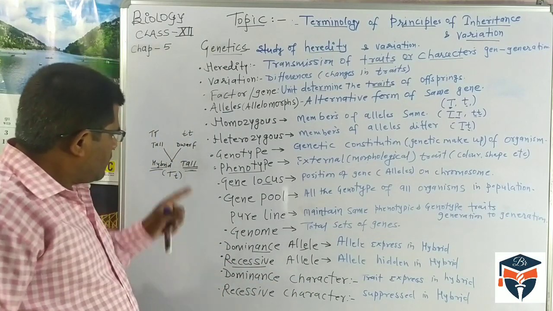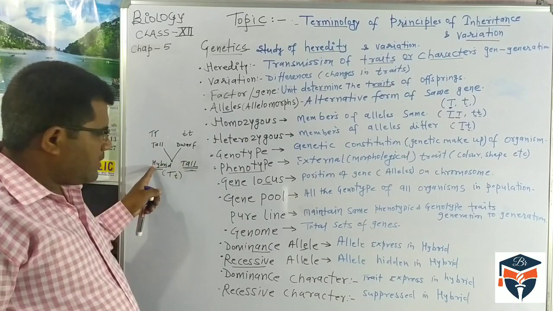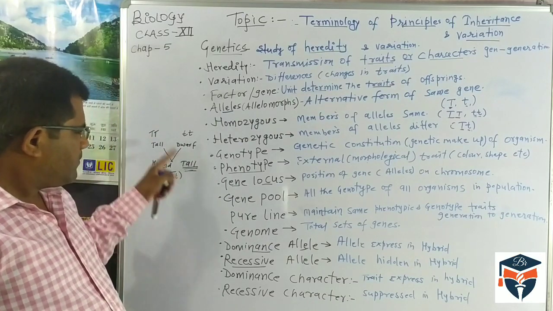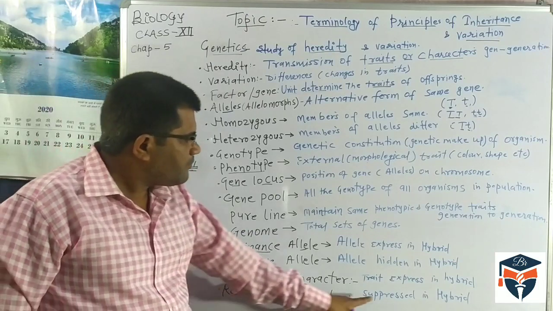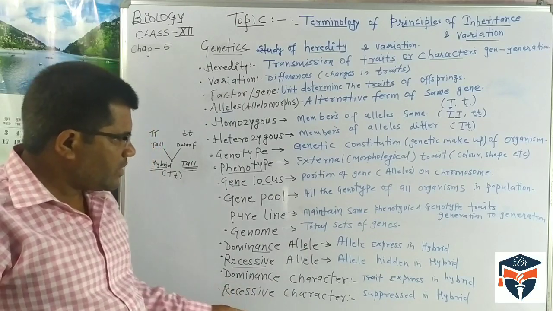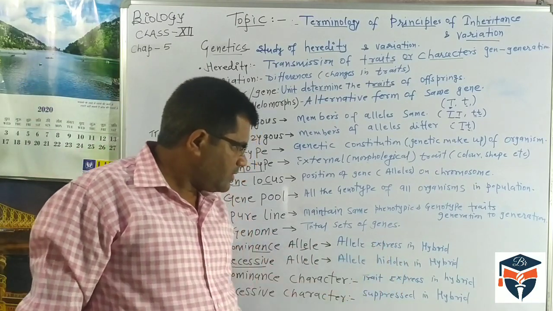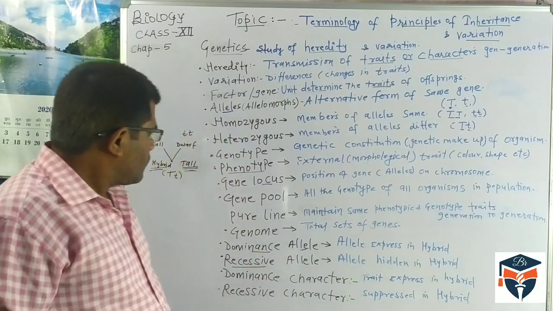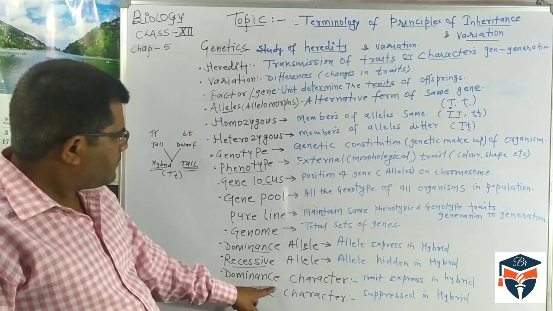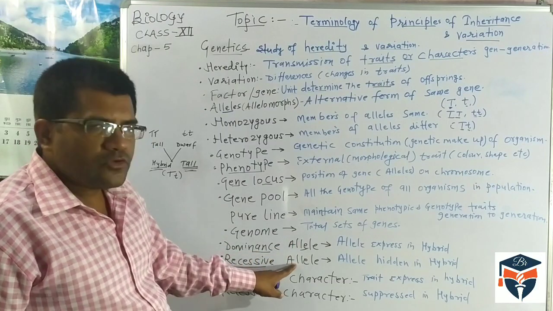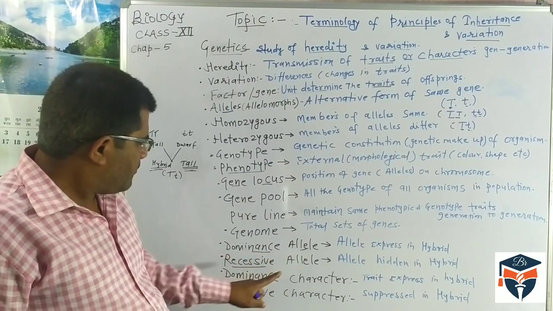Similarly, those characters that do not appear in the hybrid, in the F1 generation, especially the first generation hybrid, are called recessive characters. Recessive characters are not expressed; they are hidden or suppressed. So the dominant allele is expressed in the hybrid, and recessive alleles do not express in the hybrid.